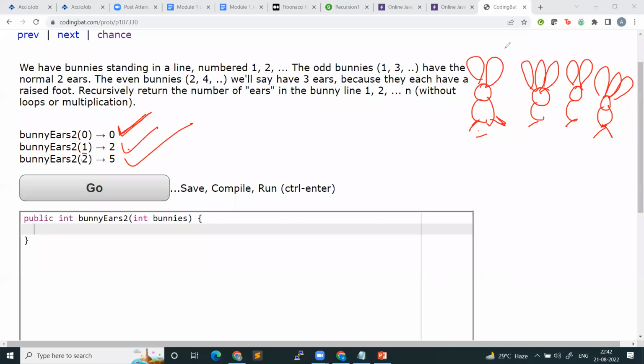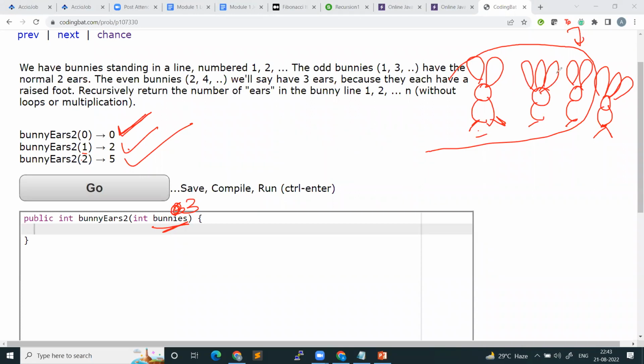Let's say if somebody tells you to find the value when bunnies is 3. You want to find the total number of ears of these 3 bunnies.